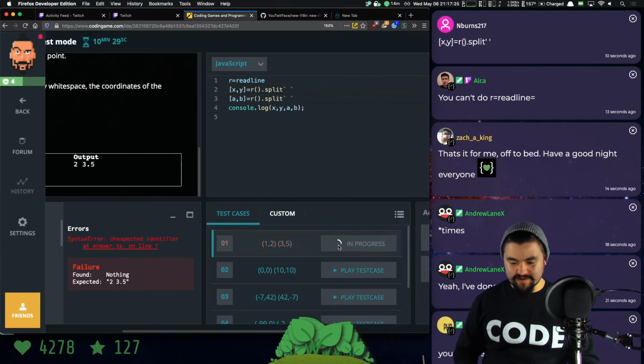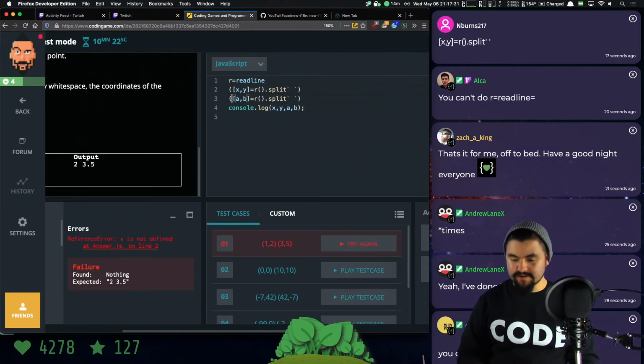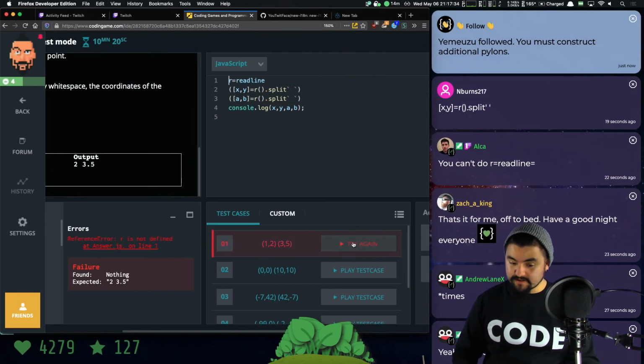Will this at least give me the variables? No. But if I wrap it in parentheses, I think I can do destructuring without the let keyword, which saves us one character. R is not defined. What? R equals read line. What are you talking about?